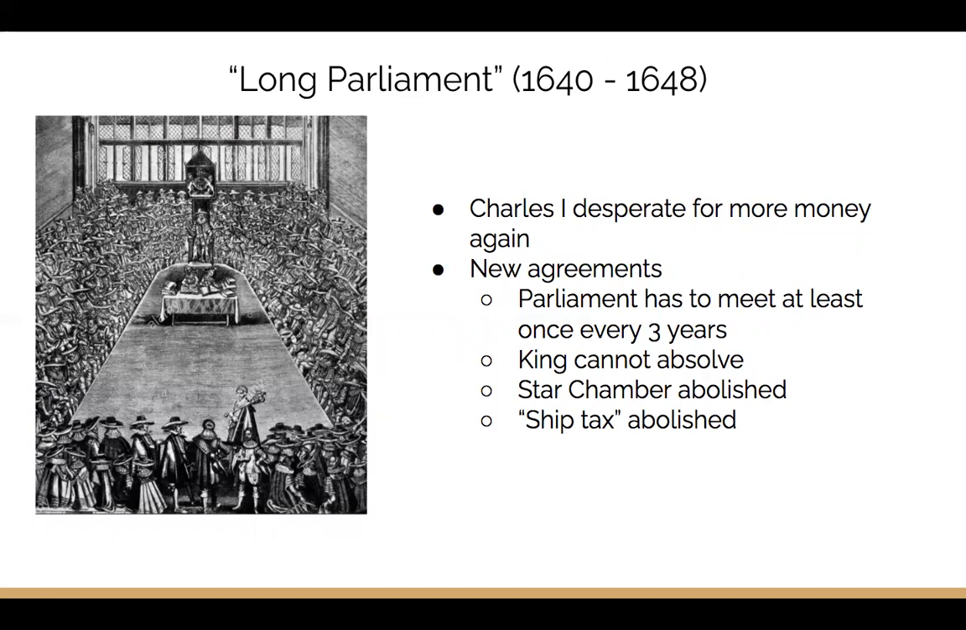This session was much more successful, and Parliament established that only they could dissolve themselves, and they also declared that they had to meet at least once every 3 years, regardless of the king's orders. They also abolished ship money and the Star Chamber, which had previously been used to suppress nobles.